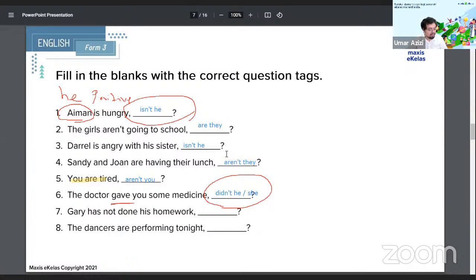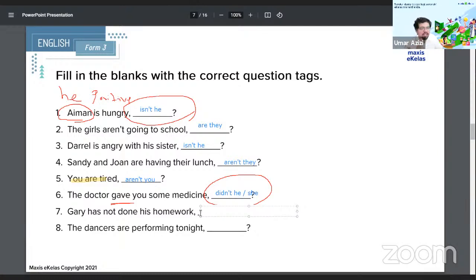So I don't know, put on here, didn't he? But again, a reminder here, the verb here is has. If you notice, we usually use the same verb here. So is, isn't, aren't, are. So if the verb here is has, what verb should we use here? Hasn't he? Hasn't he? But Gary has not done his homework. It's already in the negative. Here's the tricky part here now.